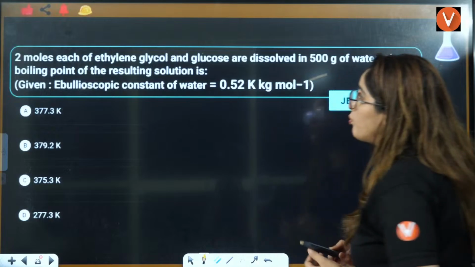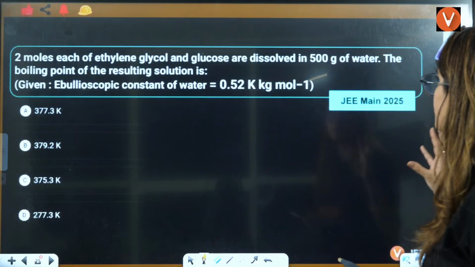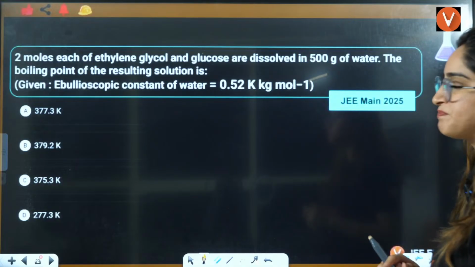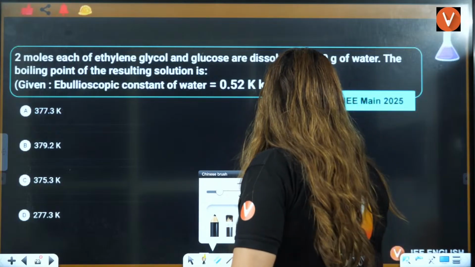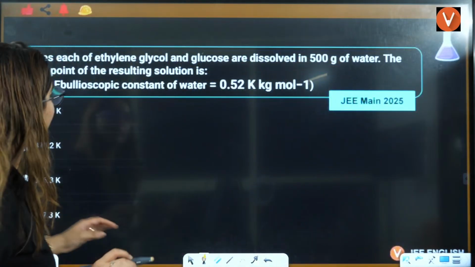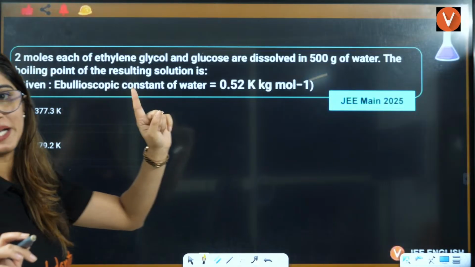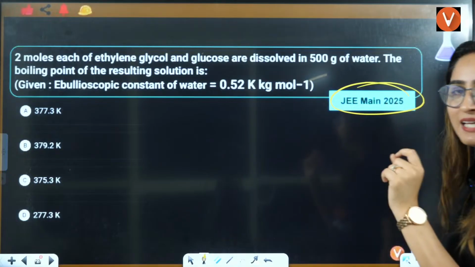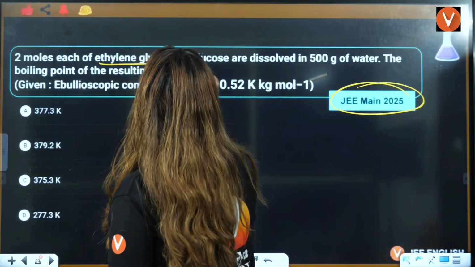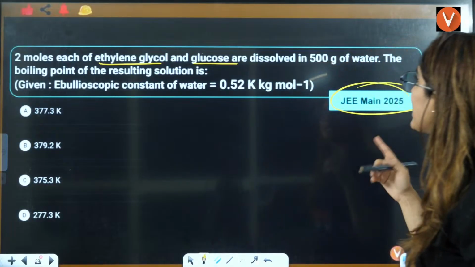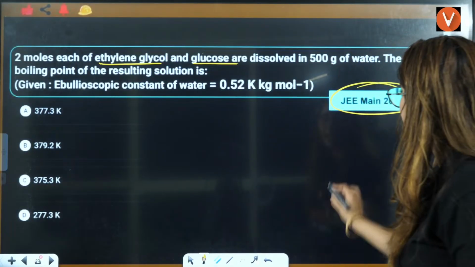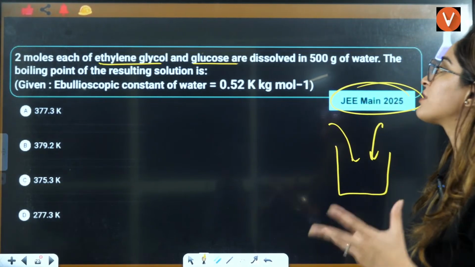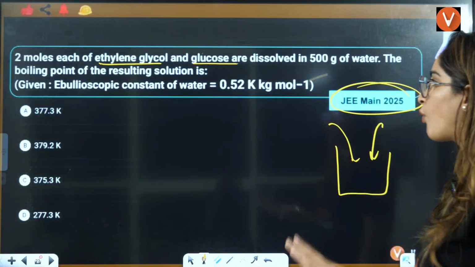That is, 2 moles of ethylene glycol and glucose are dissolved in 500 grams of water. The boiling point of the resulting solution is what, right? Now students, this is a question of boiling point only, right? This is a JEE 2025 question. So 2 moles of each of ethylene glycol and glucose are dissolved in 500 grams of water, right? That means solvent is 1, you have 2 solutes here. The boiling point of the resulting solution is going to be what?